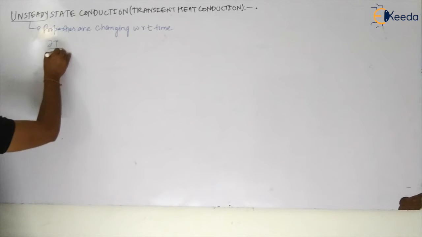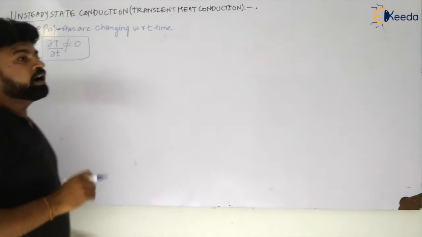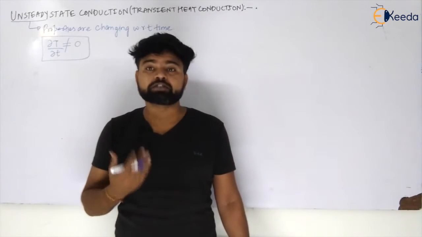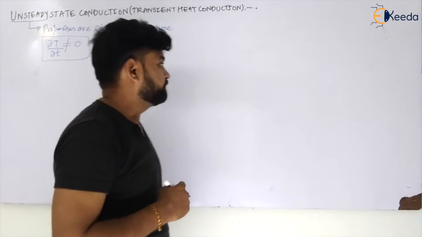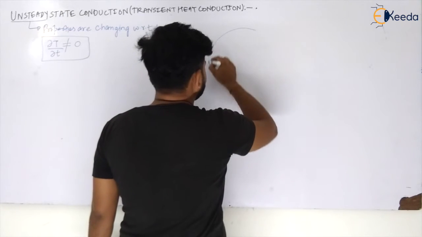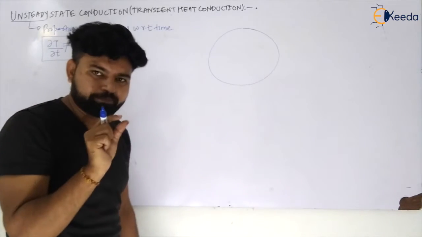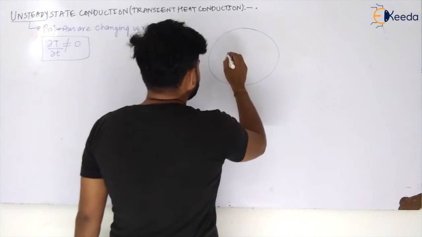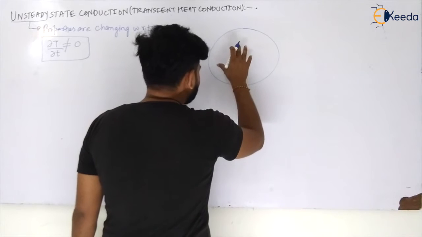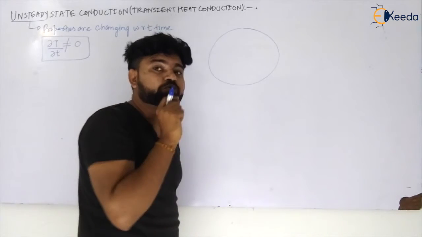How is it changing with respect to time? Let us take a small example. Let us say there is an object, a small object I am taking. Now what I can observe is that the property, the temperature, is changing with respect to time in this.